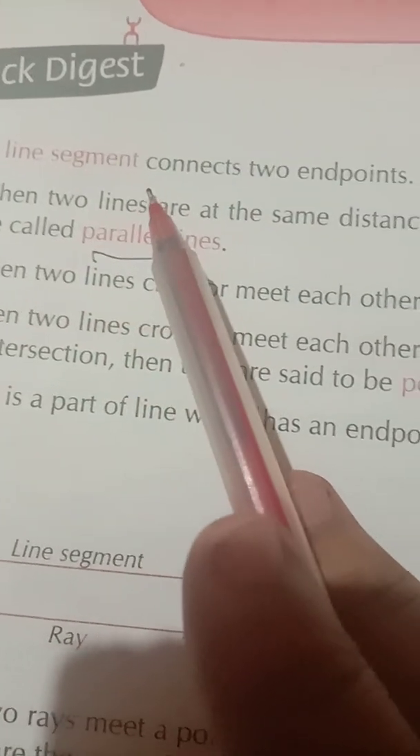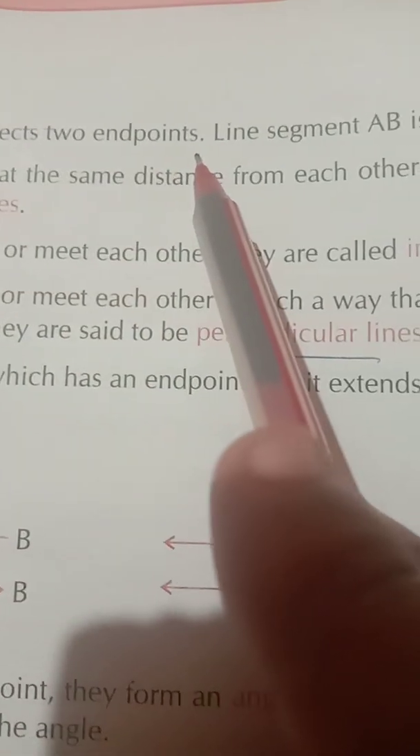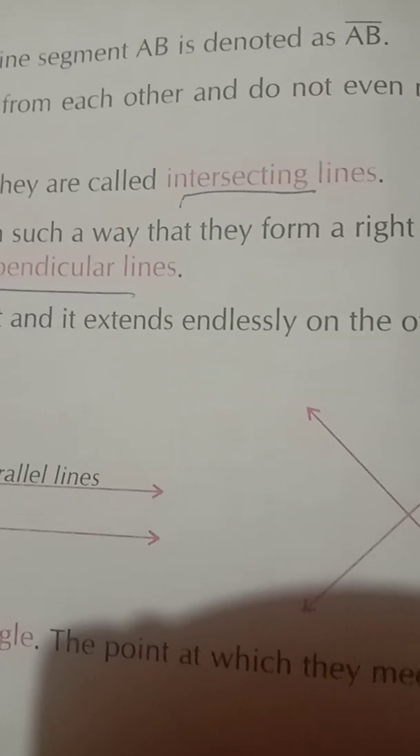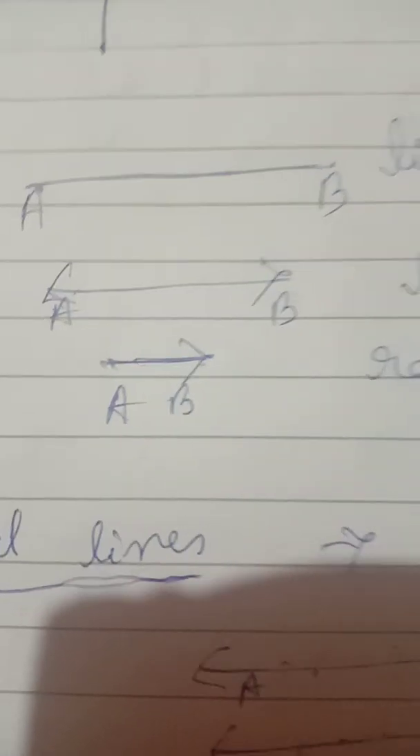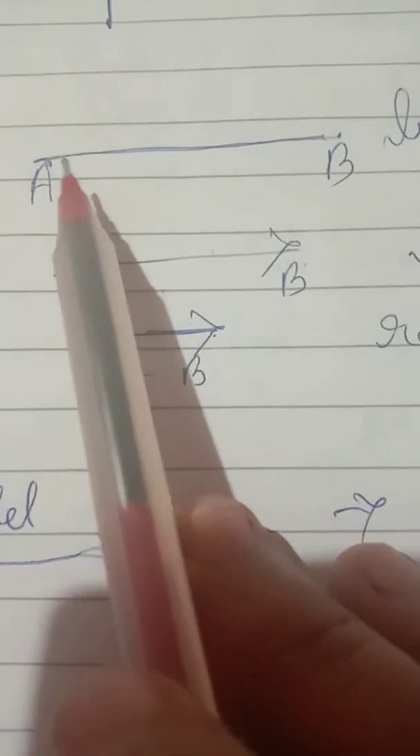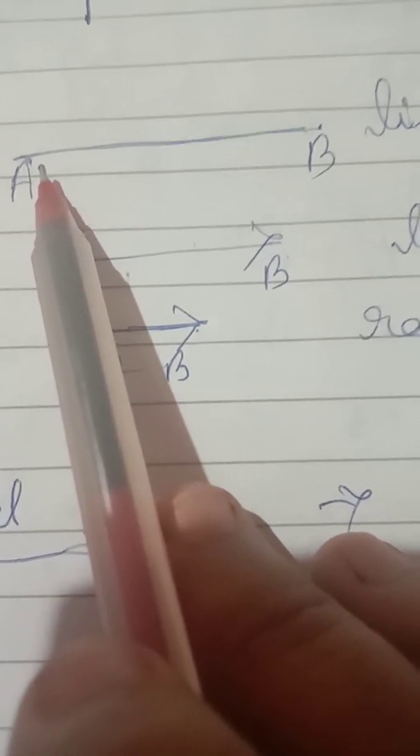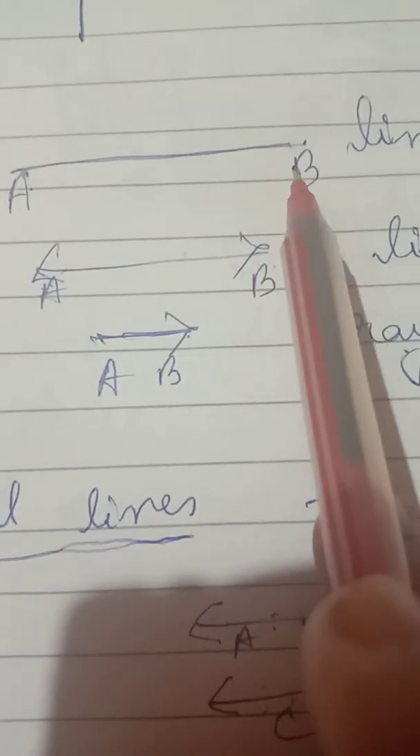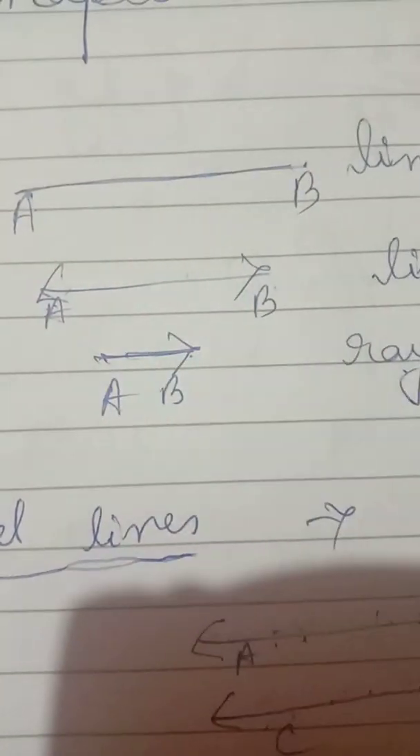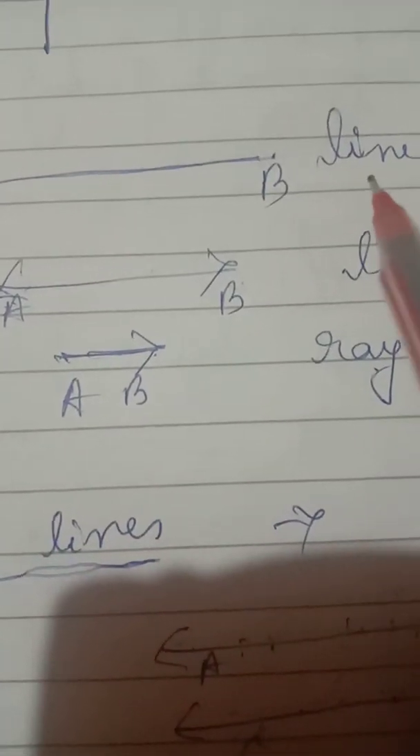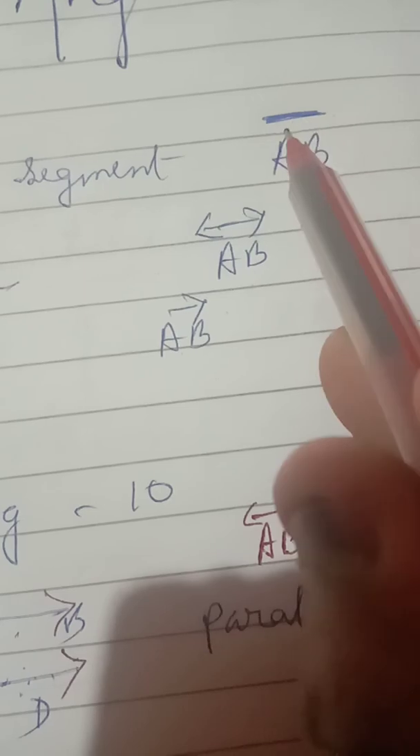First point, a line segment connects two endpoints. Line segment AB is denoted as AB line segment. Any length having one starting point and one ending point is called a line segment. A line segment is a part of a line, and suppose it is AB line segment, it is denoted AB, and this is the sign of line segment.